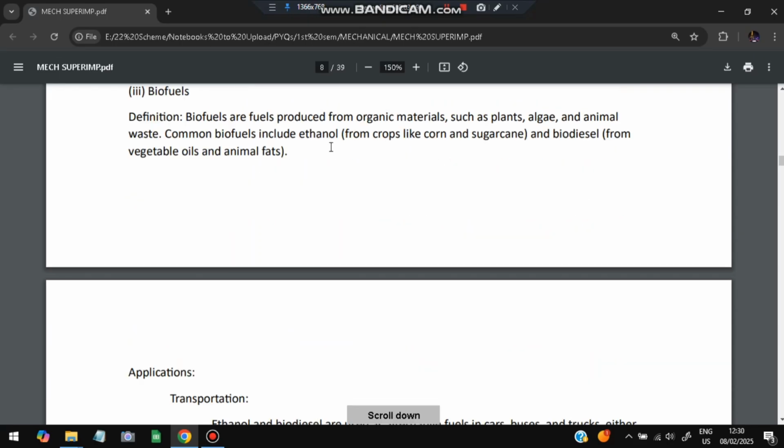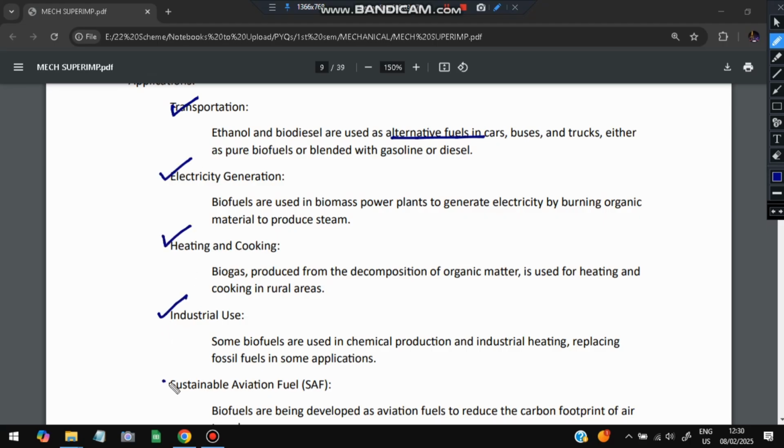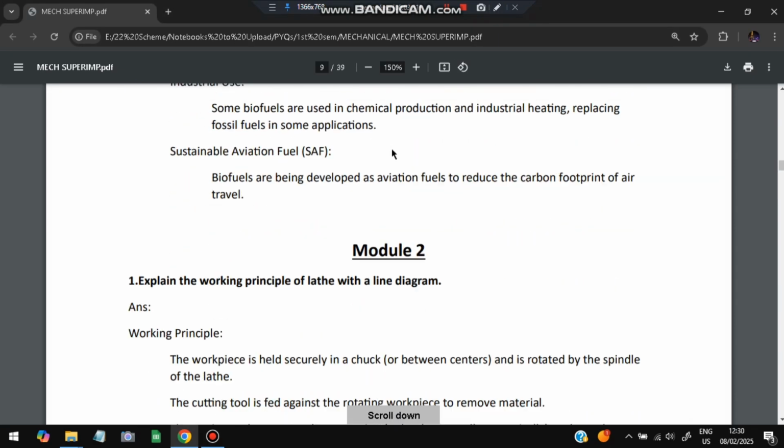Next, biofuels are produced from organic materials such as plants, algae, and animal matter. Common biofuels include ethanol and biodiesel. The applications: biofuels can be used for transportation, as an alternative fuel in cars. Electricity can be generated, and they can be used for heating and cooking, for industrial use, and as sustainable aviation fuel. For aeroplanes also it can be used.